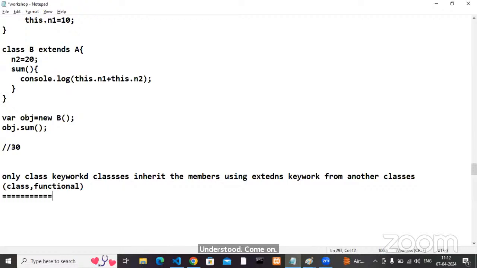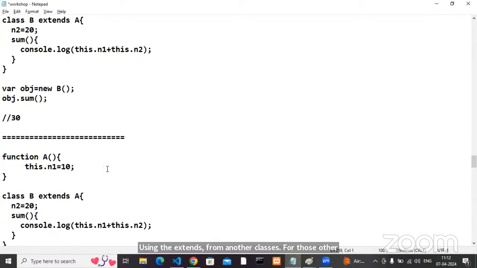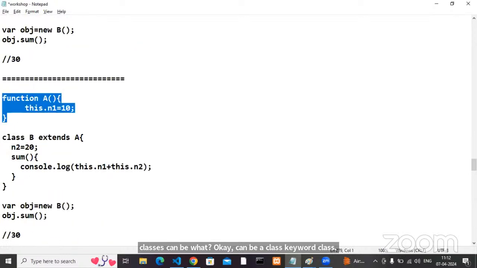Agreed with me? The statement is okay. Only class keyword classes inherit the members using the extends keyword, from another class. Those other classes can be a class keyword class, or can be a functional class or not.